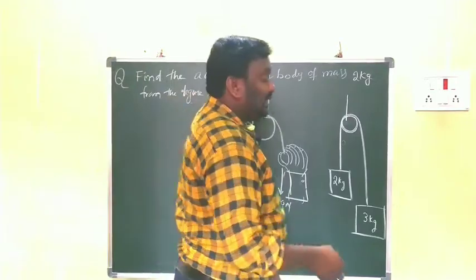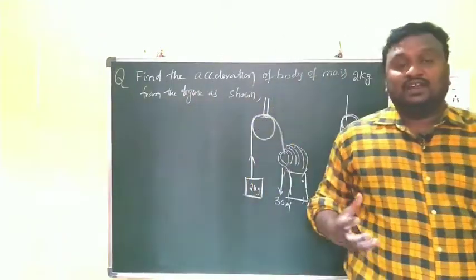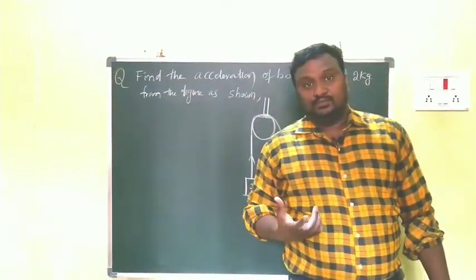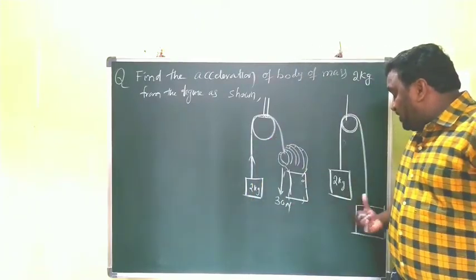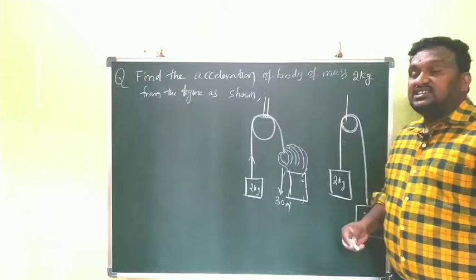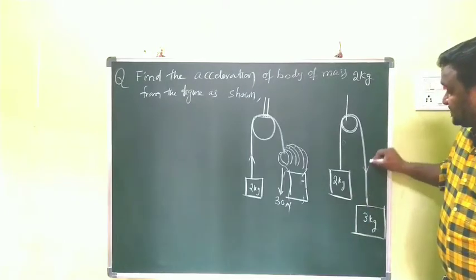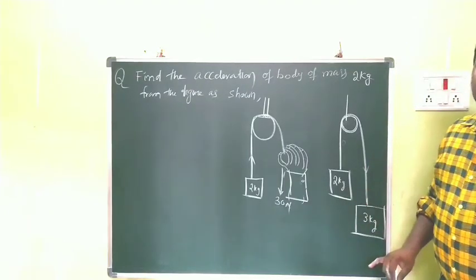We have a second diagram there. I already explained this in the case of the Atwood machine. On that Atwood machine we have the same concept. This is M2 and this is M1. The object is now here. The first one has some mass, 3 kg, which is greater than 2 kg.